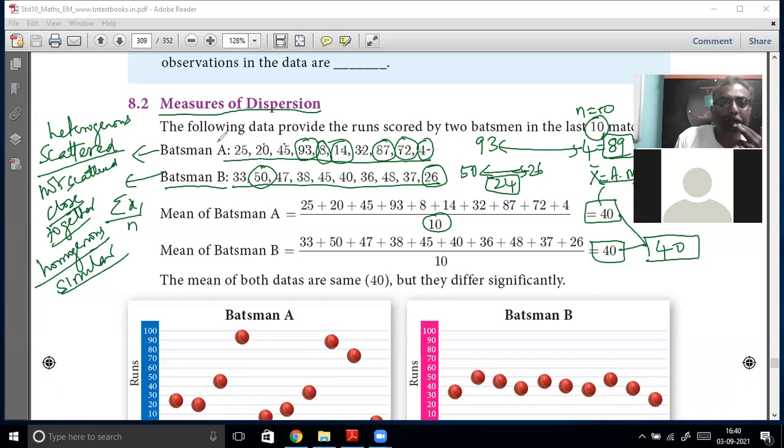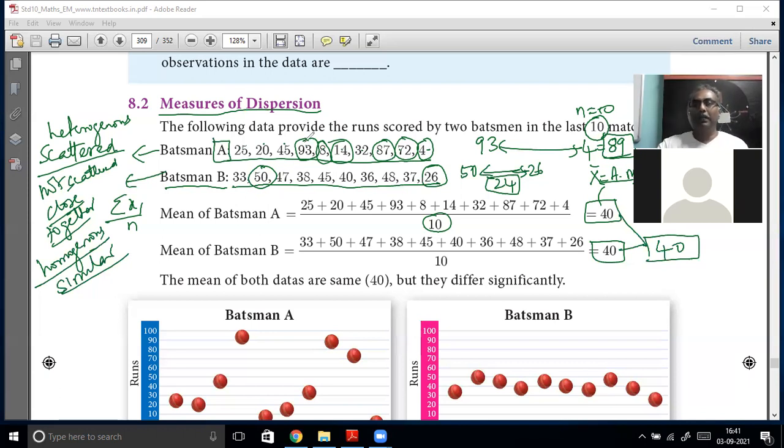That other fellow, batsman A, is scoring very high and very low. So how do you differentiate between the two data if you get the average as 40 for both? You need another measure in order to get the correct idea about the data. The measure of central tendency alone will not give you the right picture. So you need the measure of dispersion, which is the second number that you need to calculate.